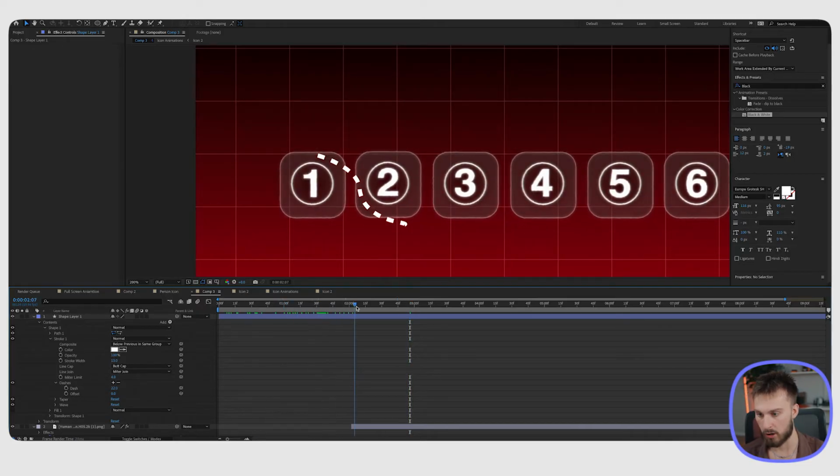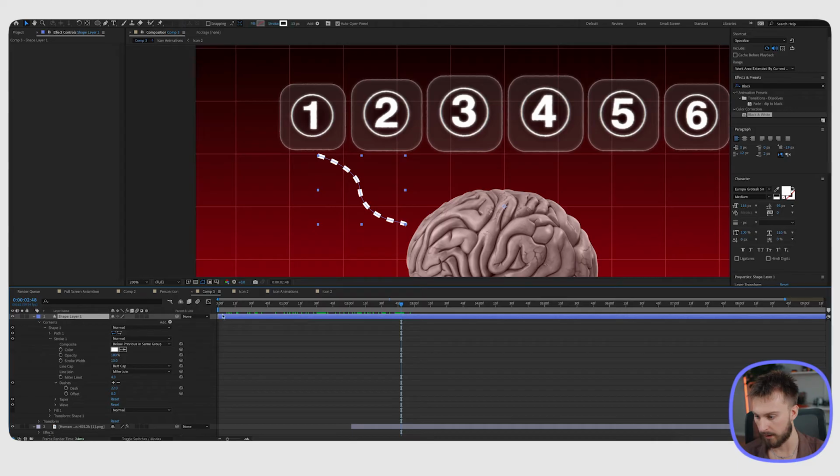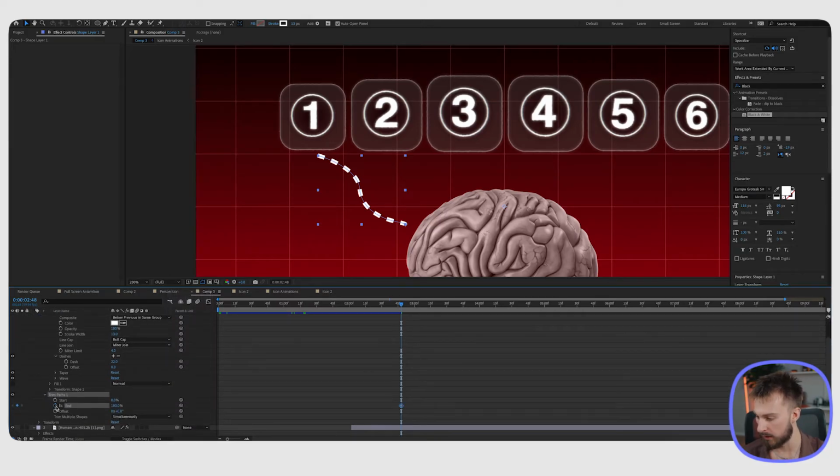So we want it to start pretty much right here. So I'm going to drag this layer to the right. I'm going to hit add right here under contents and do trim path. So now that we have trim path, what we then need to do is create a keyframe for end, move this to the right, and then keep it as 0 here in the beginning.